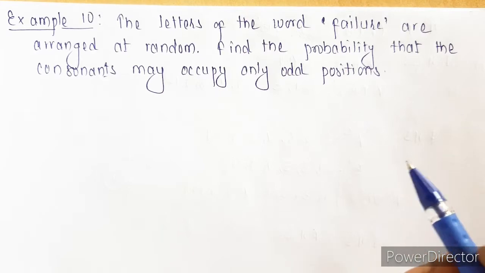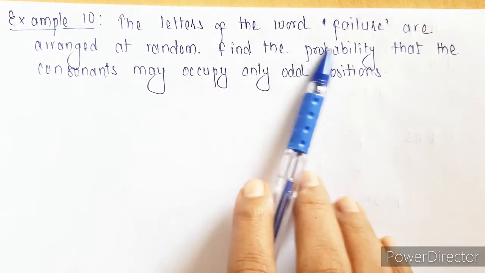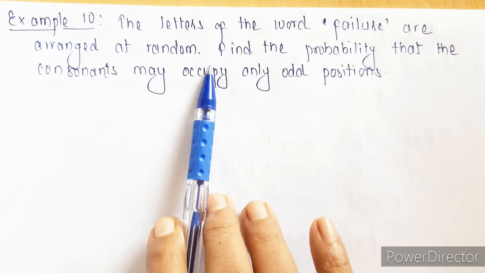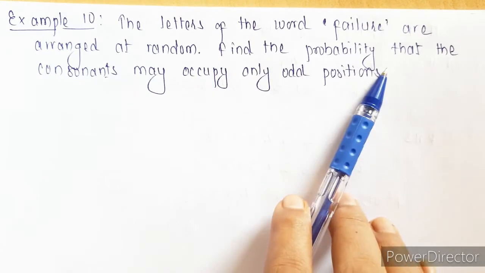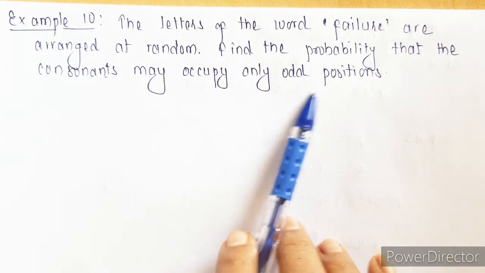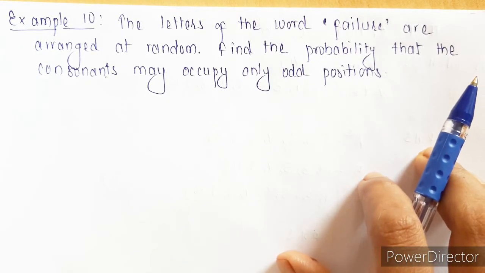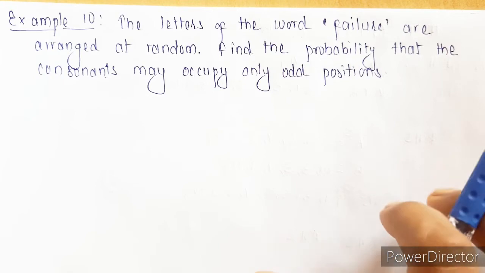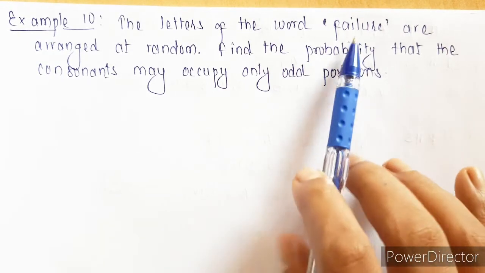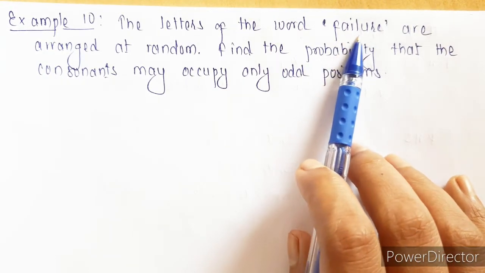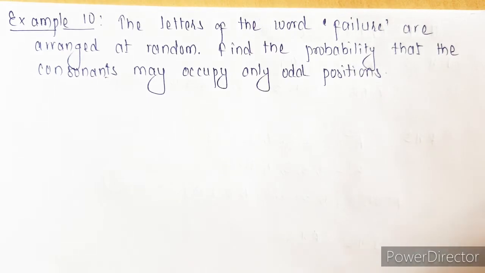Next, example 10. The letters of the word failure are arranged at random. Find the probability that the consonants may occupy only odd positions. So now we have to find the probability wherein consonants are going to occupy only odd positions. Now in the word failure, again we have 7 letters.